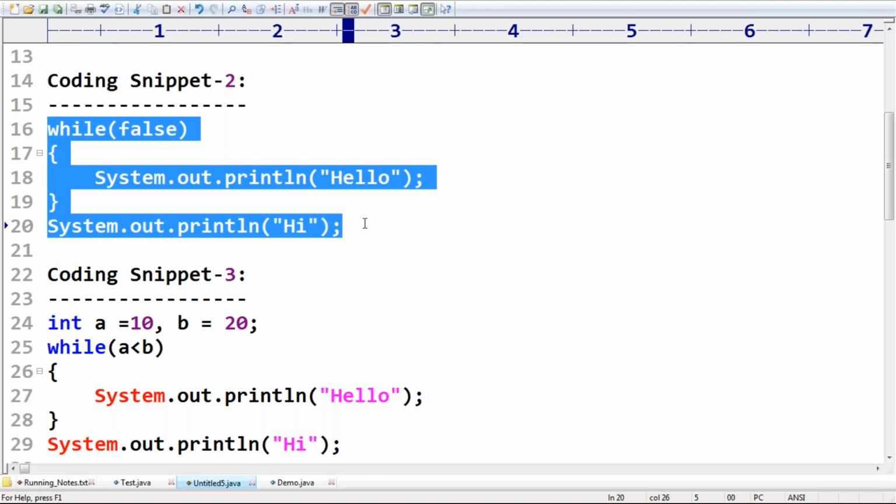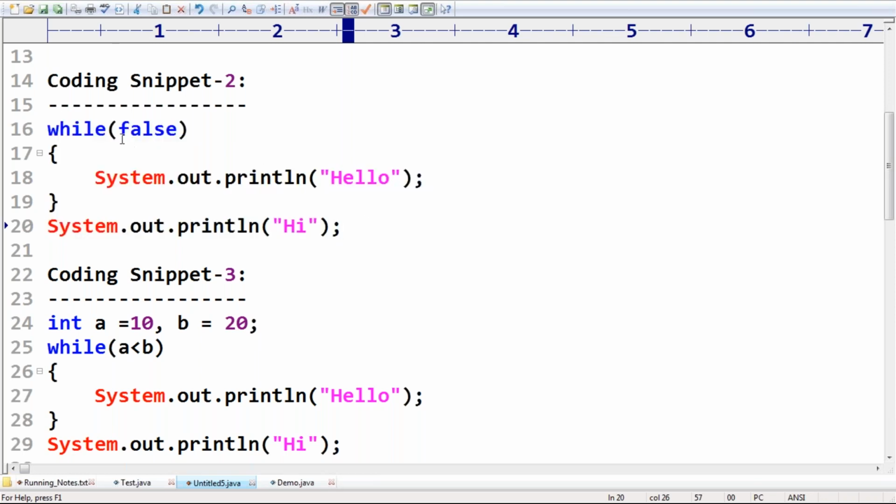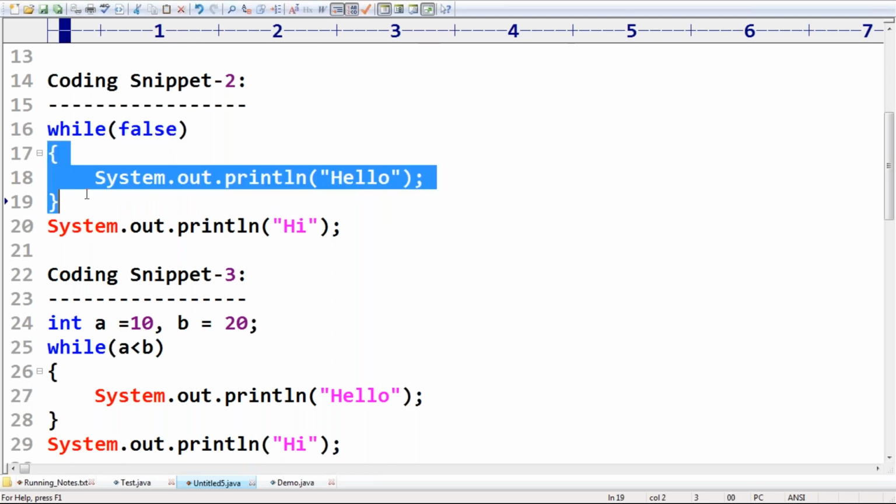Okay, so if I take it like this, the compiler will give left and right. Most of the people are feeling yes, it is valid. It is invalid, because the compiler knows that it is always false. If it is always false, the loop body never gets the chance. Remember this one.